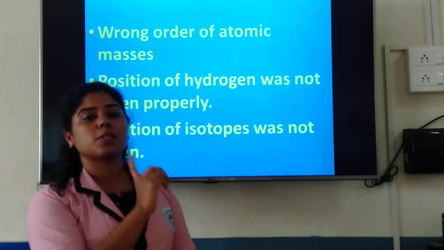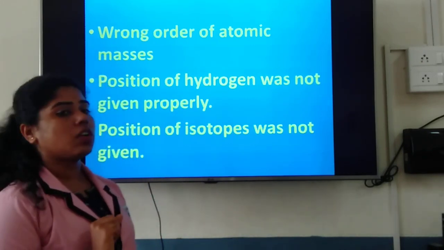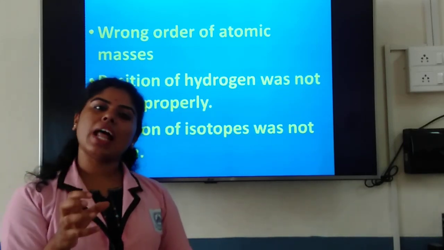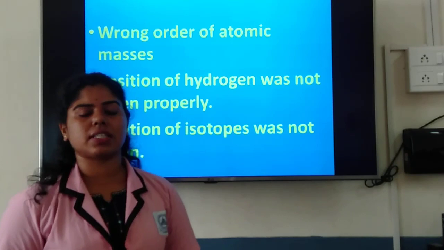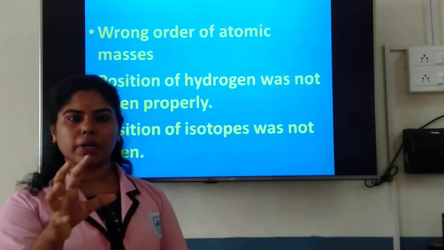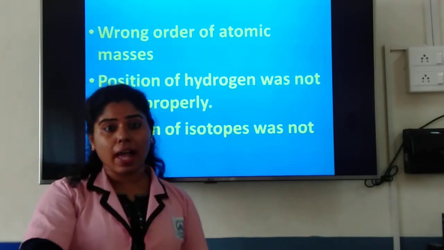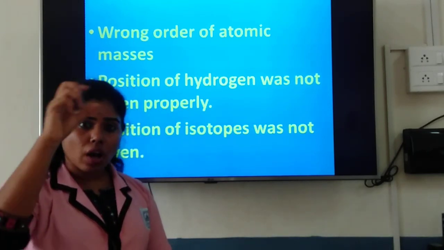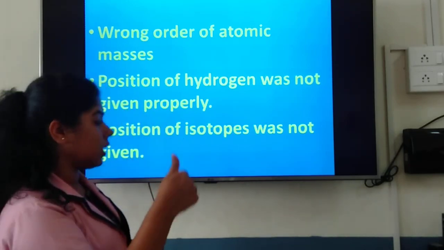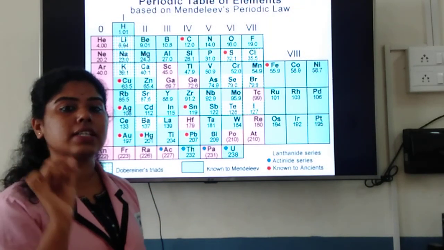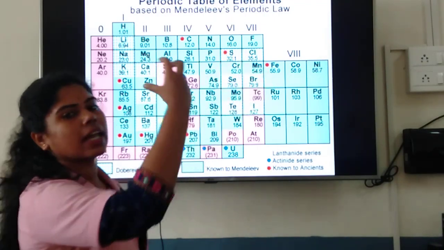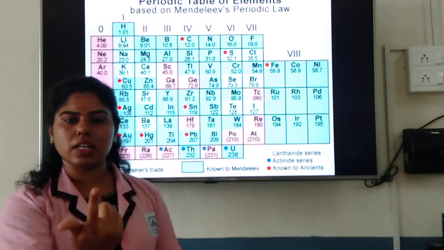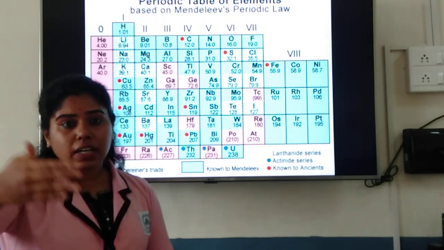Now the third one, that is position of isotopes, was not given. That is, what do you mean by isotopes? Isotopes are the elements which will have same atomic number, different mass number. Now, for example, if you take carbon, carbon has different isotopes. One is carbon 12, one is carbon 13, carbon 14. These are the isotopes of carbon, right? So, when you talk about isotopes in Mendeleev's periodic table, he focuses on arranging the elements in the increasing order of atomic masses. Now carbon 12 is a mass, carbon 13 is one mass, carbon 14 is one mass. They are different elements, right?